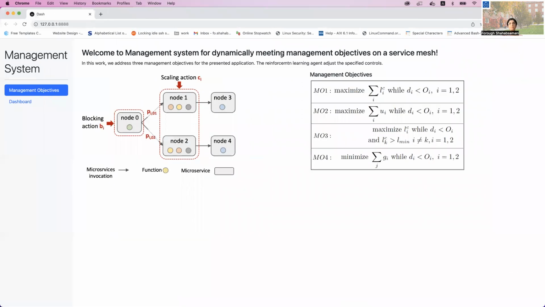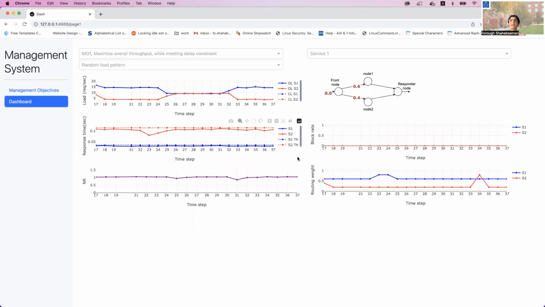management system. The first page is the introduction page, which shows the directed graph of our application running on the service mesh. This application includes 5 microservice nodes with different functionalities. Moreover, on the right side, you can see the management objectives defined in our system. For instance, management objective 1 is maximizing overall throughput while meeting the delay constraint for each service simultaneously. The second page, which is the main page of our demonstration, includes mainly 2 parts.